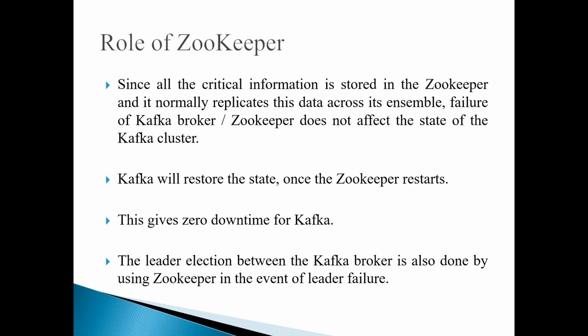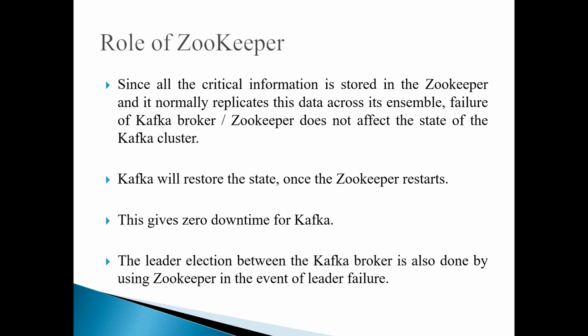Since all the critical information is stored in the zookeeper, if the zookeeper fails, the Kafka cluster will become crippled. That is the reason it replicates this data across its ensemble. So not only the Kafka cluster, zookeeper is also maintaining a cluster of ensembles, and it is going to replicate the data within its ensemble. So failure of a Kafka broker or failure of a zookeeper does not affect the state of the Kafka cluster.